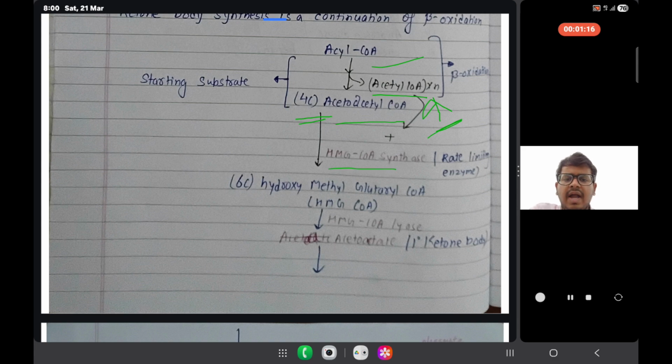What is HMG coenzyme A? Hydroxymethylglutaryl coenzyme A.